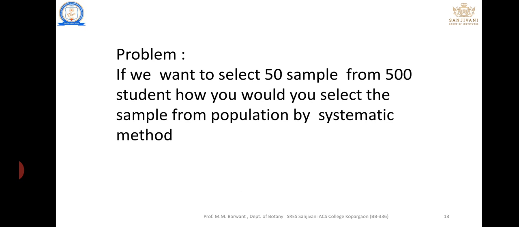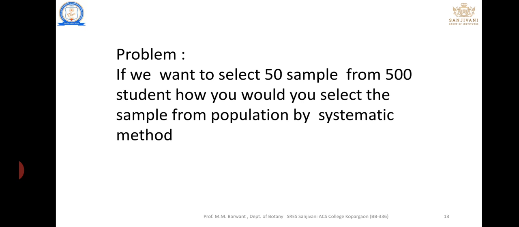The problem given for you: select 50 samples from a population of 500 students. The first step is to decide the notation of our formula. K is the sample interval, S is the sample size, and N is the size of the population. Let's put the values in our formula. K is equal to 500 divided by 50, and we get the sample interval K equal to 10.